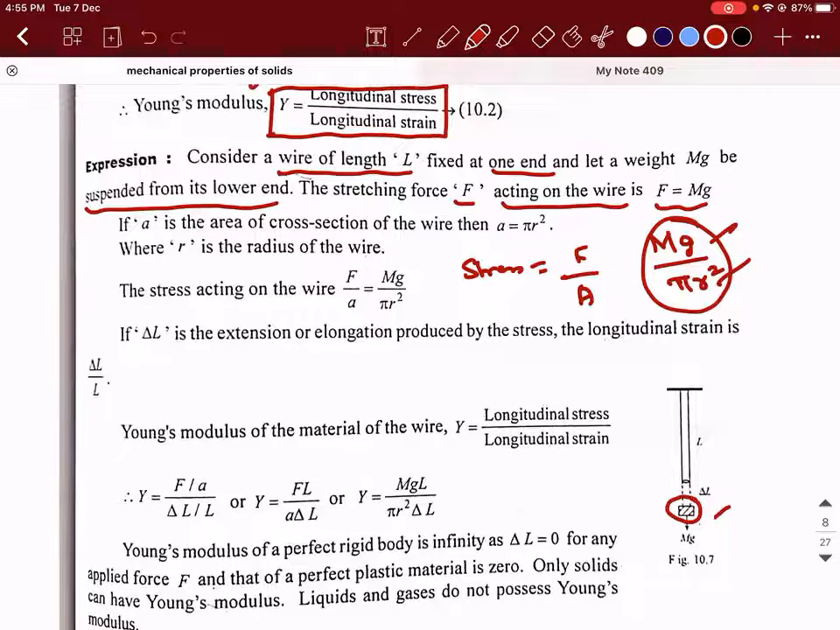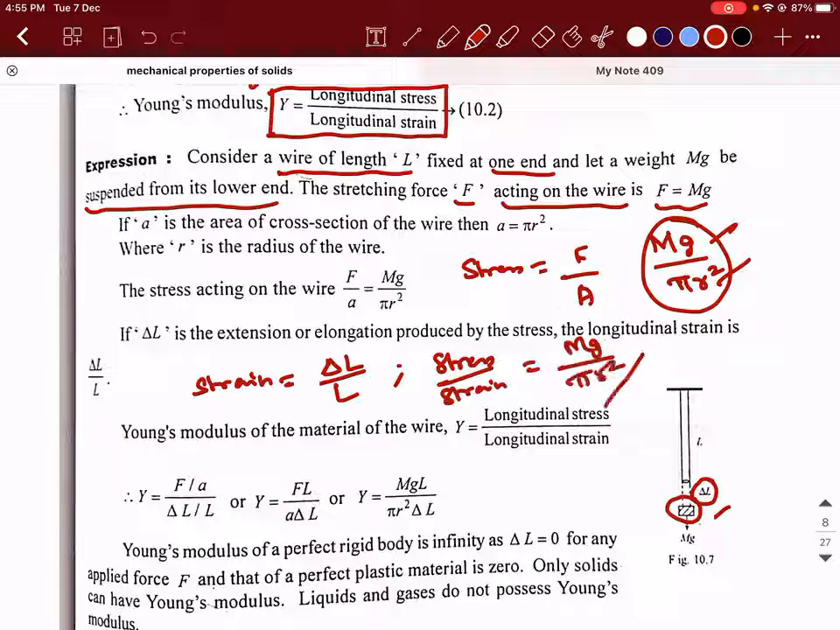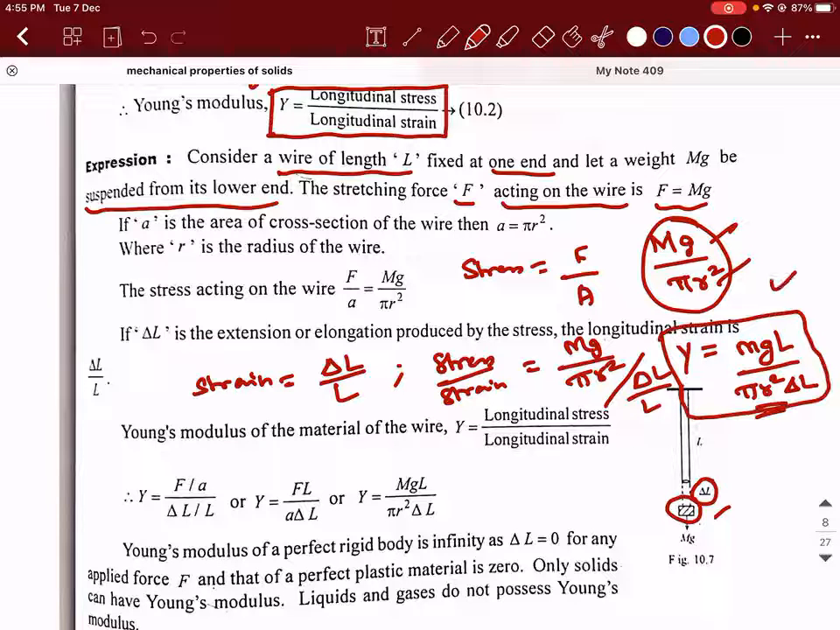Let us say there is an extension of delta L that has taken place in the material. Then what is going to be the longitudinal strain? It will be delta L divided by L. Now stress divided by strain will be equal to mg divided by pi r square, the whole divided by delta L by L. So this will be mg into capital L divided by pi r square into delta L. This whole thing can be called the Young's modulus of elasticity.